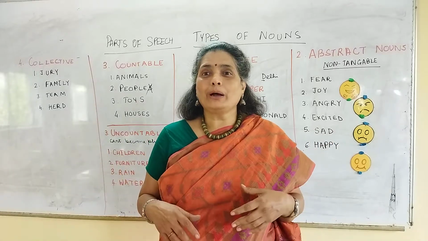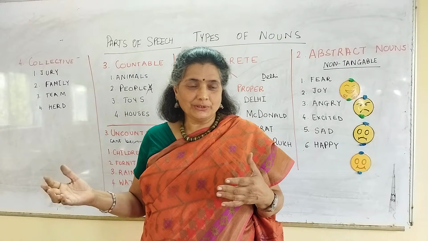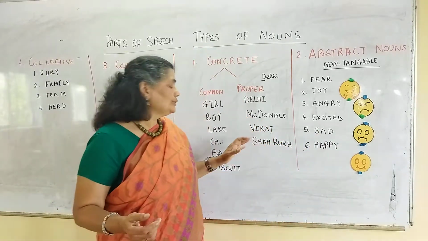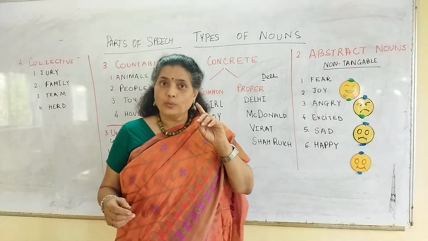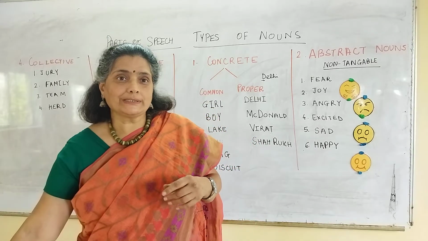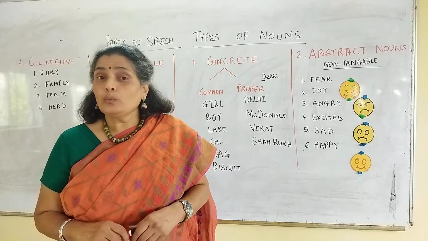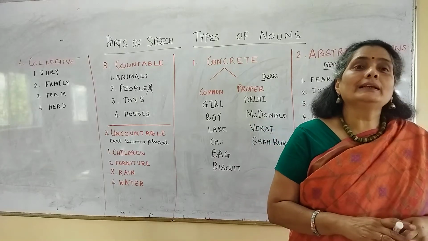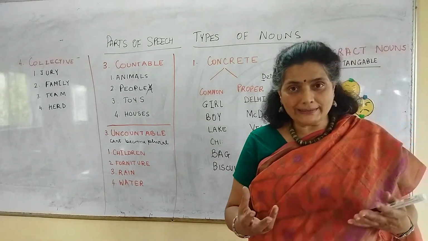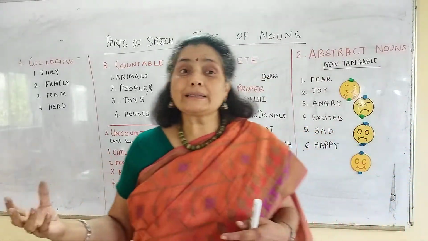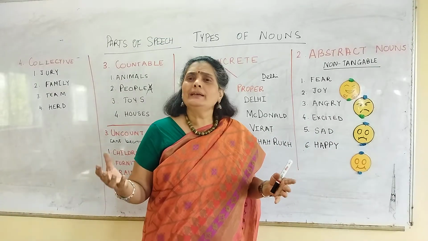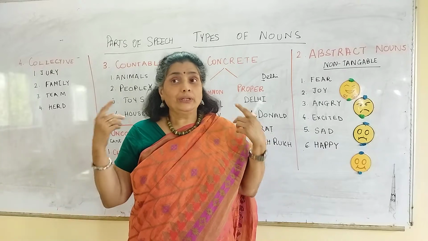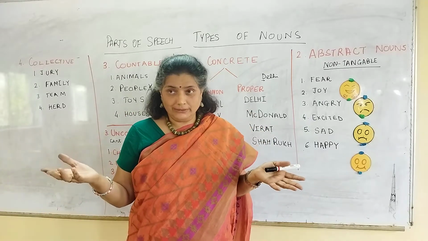Today we are going to talk about parts of speech. While there are several parts of speech, we are going to touch upon one part of speech, which is the noun. What is a noun? A noun is any name of a place, object, person or thing. Something that you can see, you can touch, you can hear and you can feel.